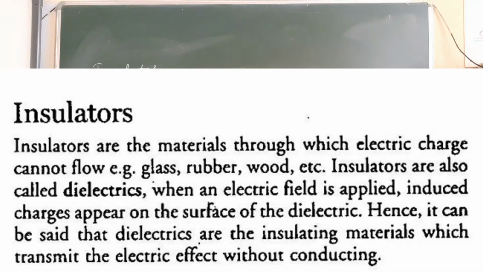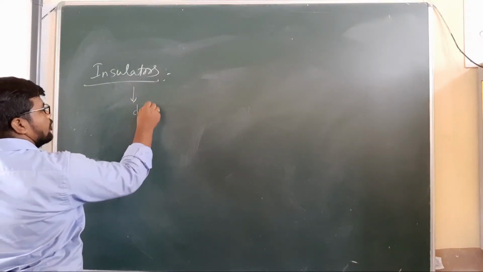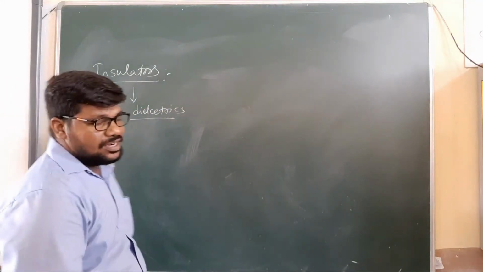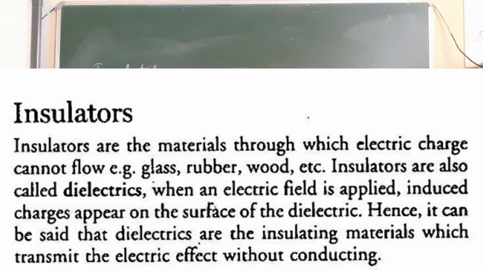Coming to insulators. Insulators are materials through which electric charges cannot flow, for example rubber, wood, etc. Insulators are also called dielectrics. When an electric field is applied, induced charges appear on the surface of the dielectric.